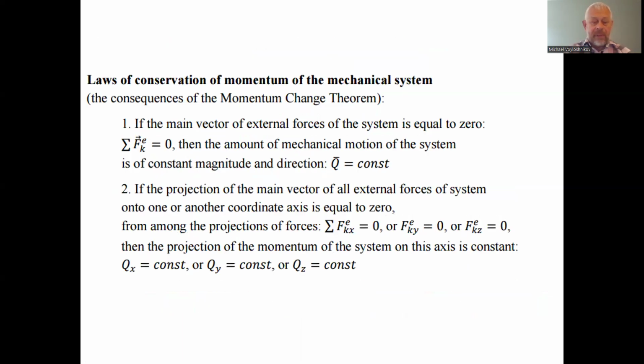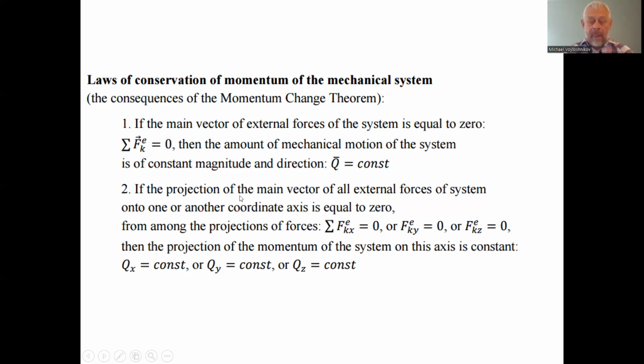And we have the consequences of the momentum change theorem. The first consequence: if the main vector of external forces of the system is equal to 0, that is, the external force equals 0, then the amount of mechanical motion of the system, that is the momentum, is of constant magnitude and direction. The momentum is constant.